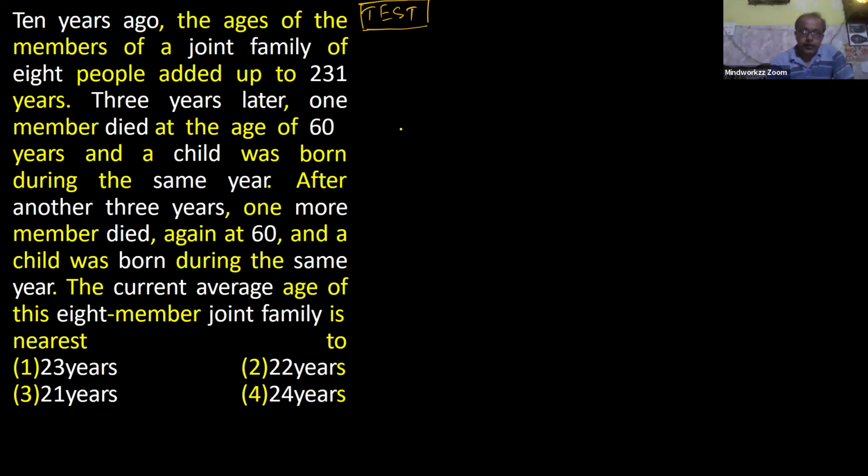Okay, so the total age is given, that is 231. This is the total age of all 8 members of the joint family, but 10 years ago. 10 years ago, the sum of the 8 members is equal to 231. This is directly given in this question.